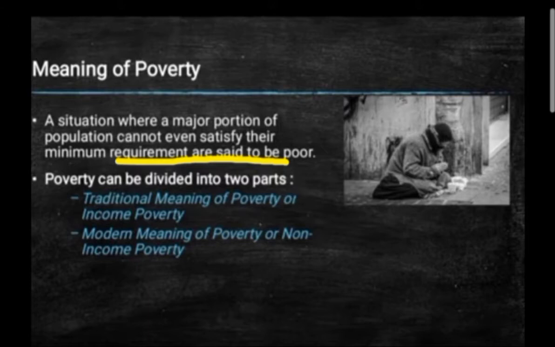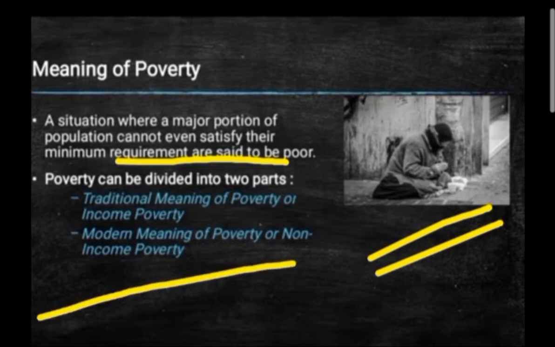The minimum requirement is food, clothing and shelter, and they are not able to get even that amount. You can see a person sitting over here just begging; they cannot get that much, daily wages they are not getting that much, the food they cannot consume according to the requirement, so they are termed as poorer.